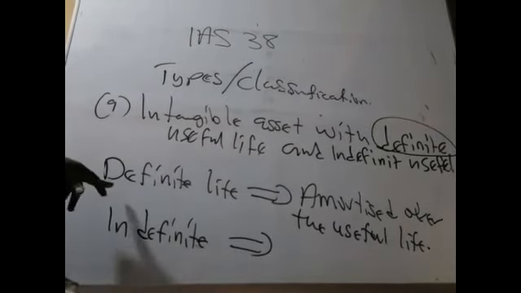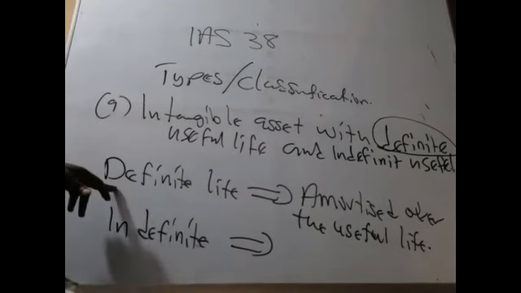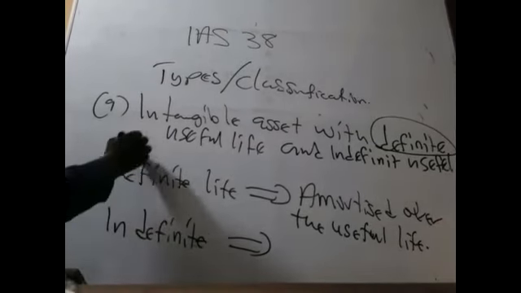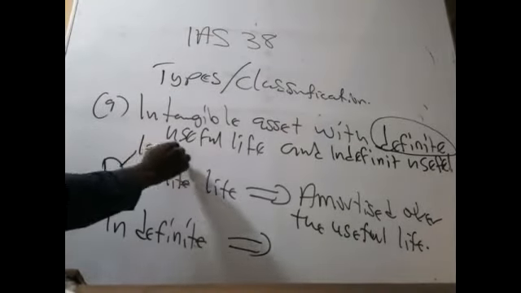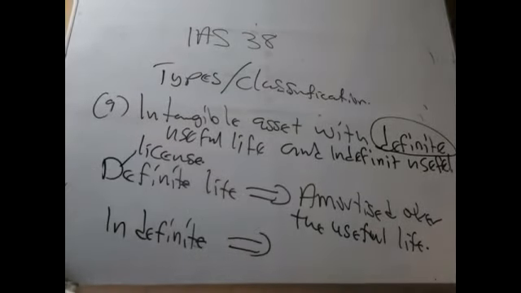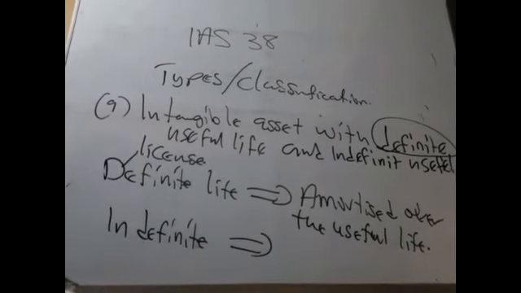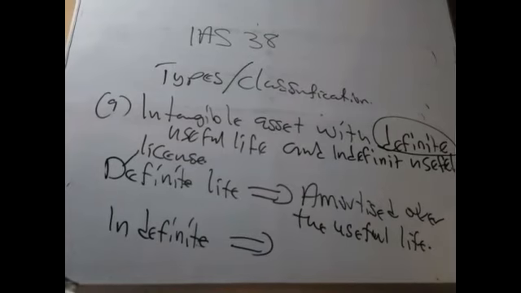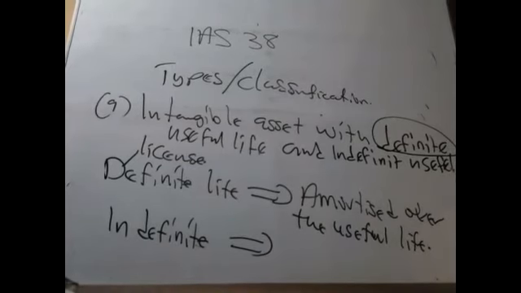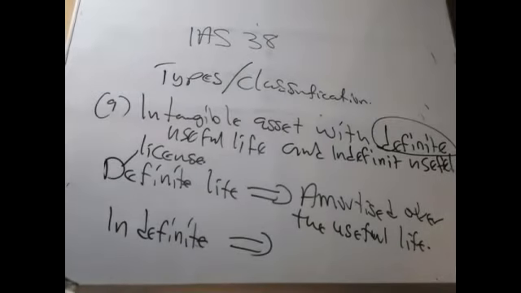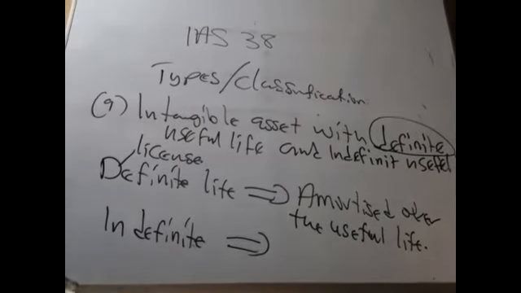Now, an intangible asset with definite life. An example is a license. A license has a definite life because if you acquire it for 5 years, 10 years, like a license to produce certain drugs, a license to operate, or probably to work.